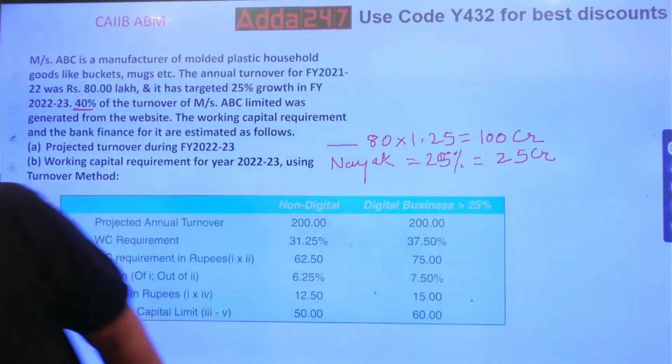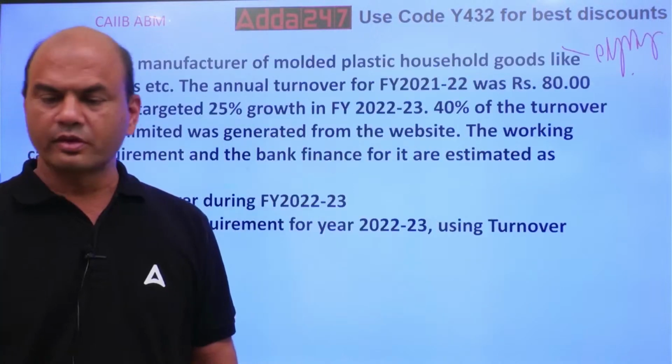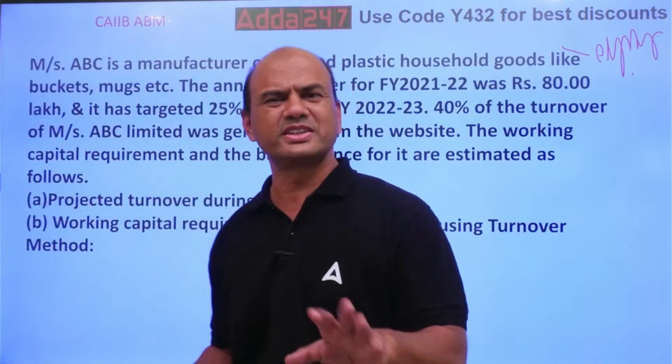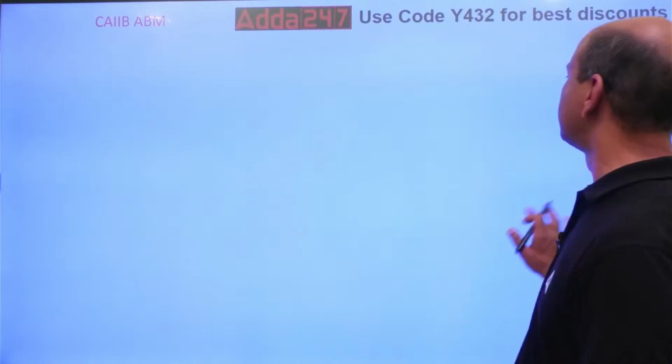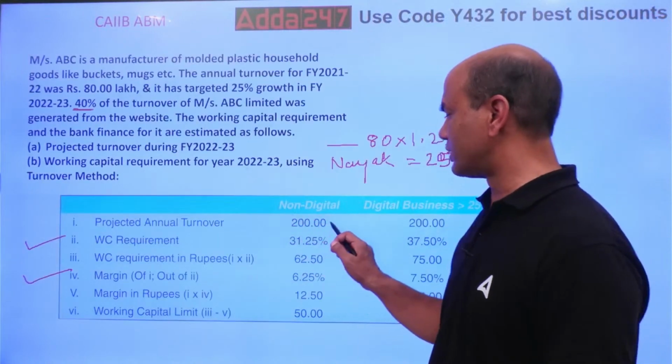One second. What we'll do is directly solve it for the projected turnover. Whatever is given in the books, let's solve that only. As in the books you can see, they have given it for projected turnover.